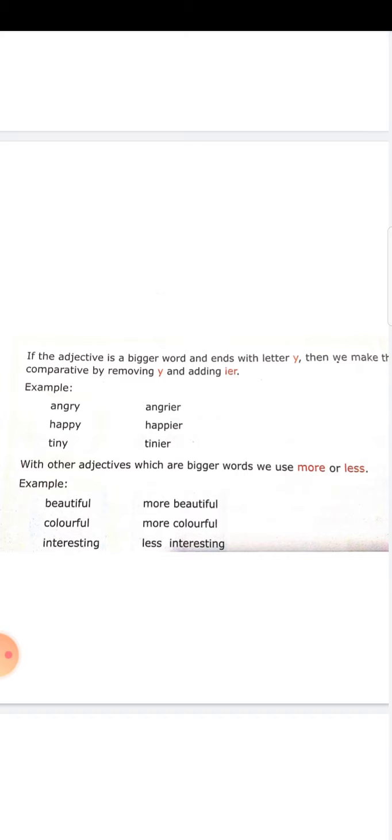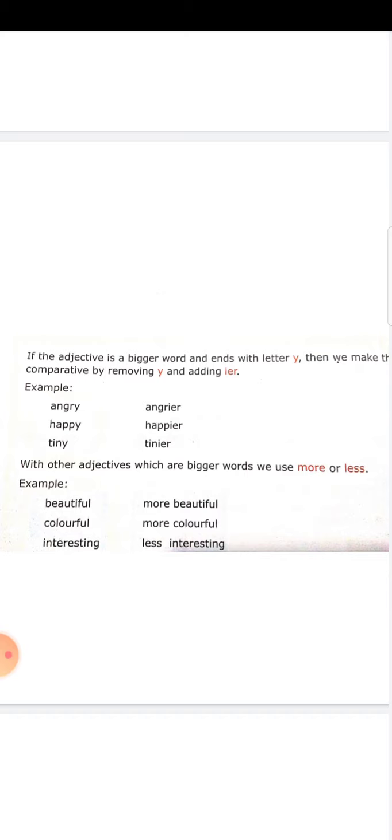When an adjective is a bigger word, we use more or less with the adjective form. Some words are very long, maybe more than two syllables. A syllable consists of a consonant and vowel. If the word is longer, obviously it may have more than two syllables. We cannot add er to the comparative form or est to the superlative form.